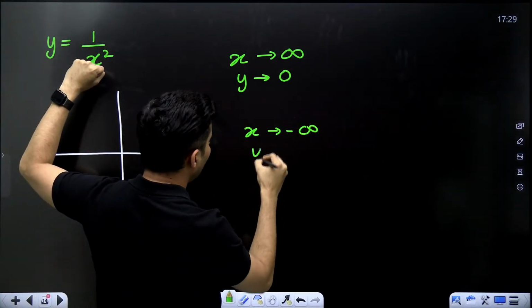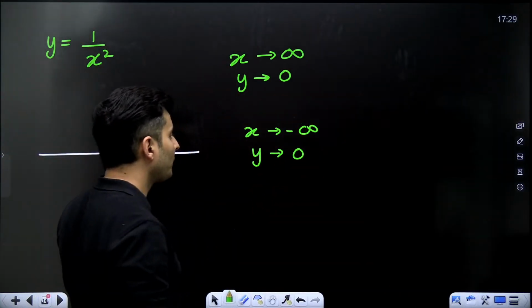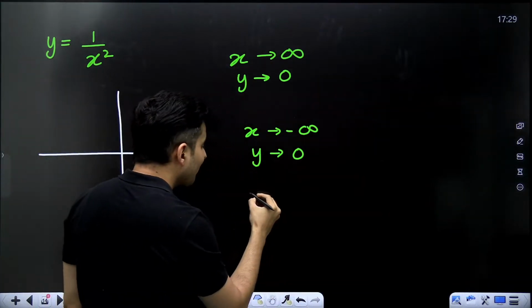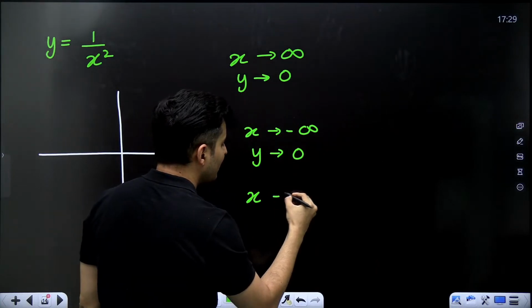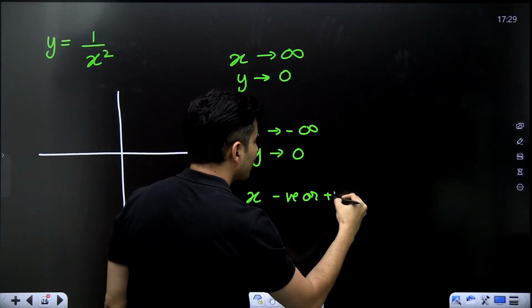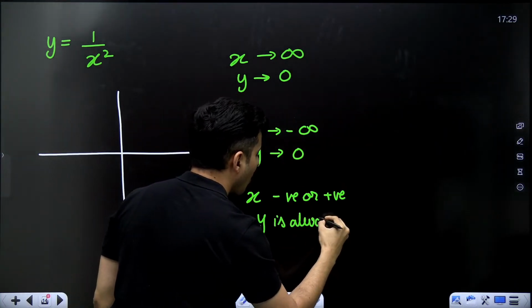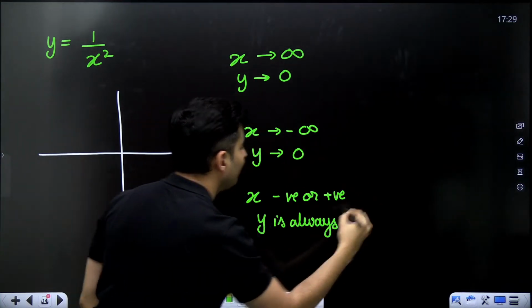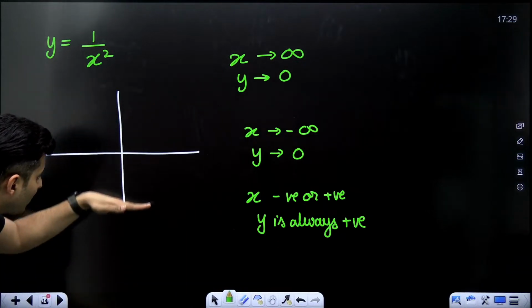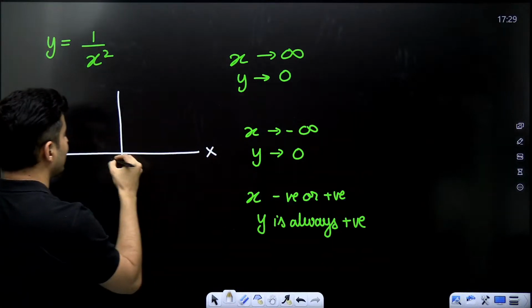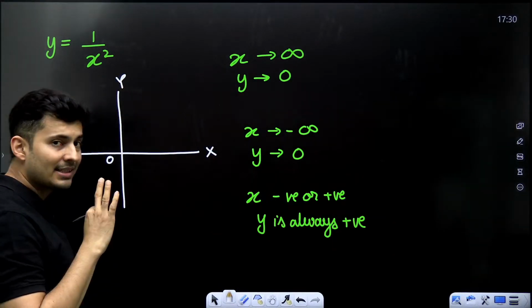Ratio will become small. So y will again tend to 0. Also, notice one thing. Whether x is negative or positive, y is always positive. That means the graph is never going to come below the x-axis. Everybody can see that.